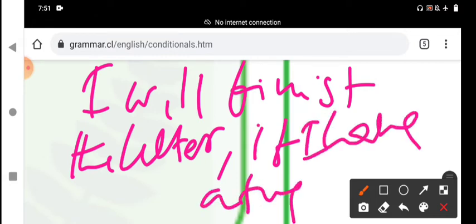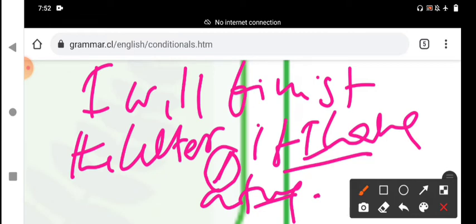If you write the main clause first, then the subordinate clause, or if clause, or conditional clause, we do not keep a comma in between. At the end of the clause, we keep the full stop.